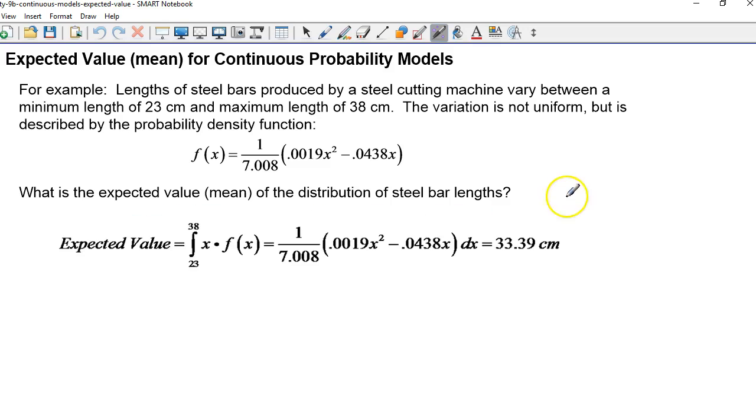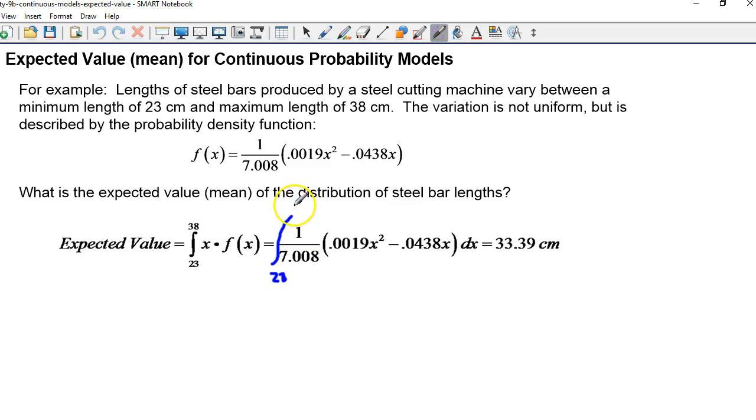Okay, so what we can do is just take the expected value formula, which says to take the integral from the min to the max value of the probability density function times an x. And I'm realizing I'm missing a little dx there, so think about there's a dx there.